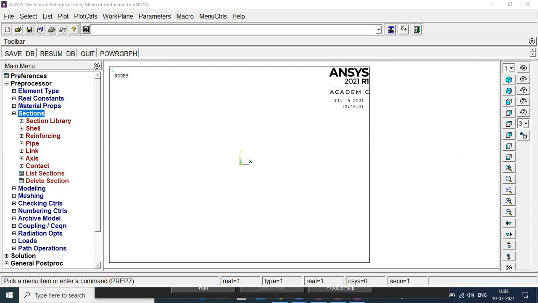Because when you select beam as an element, it will not allow you to enter real constant. When you select beam as an element, you need to go for sections. Straightforward. Let me clear this for you.